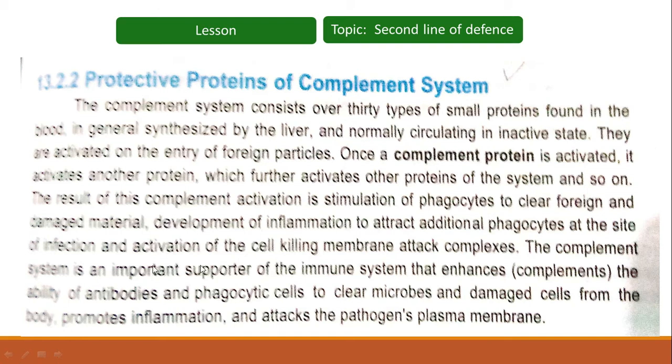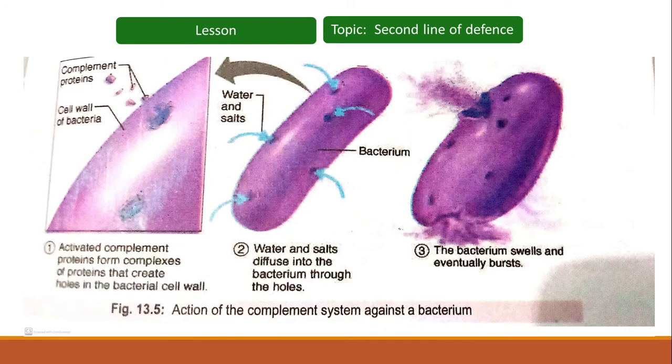The complement system is an important supporter of the immune system that enhances the ability of antibodies and phagocytic cells to clear microbes and damaged cells from the body, promotes inflammation, and attacks the pathogen's plasma membrane. It also promotes inflammation, and finally it will cause the destruction of the microbe or pathogen. Now here you can see the action of the complement system against a bacterium.